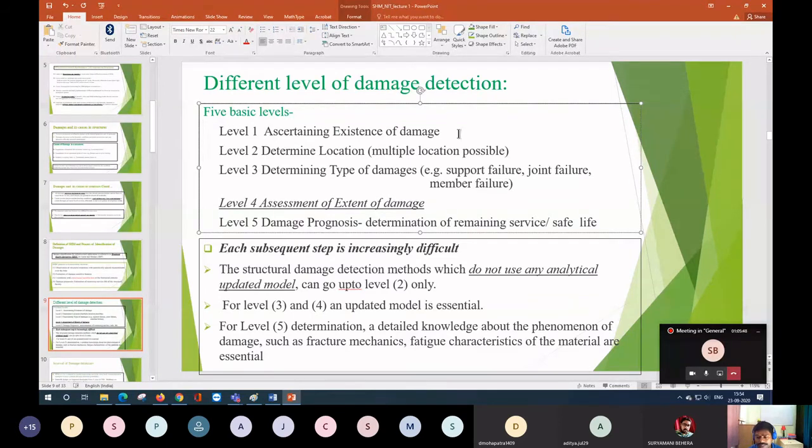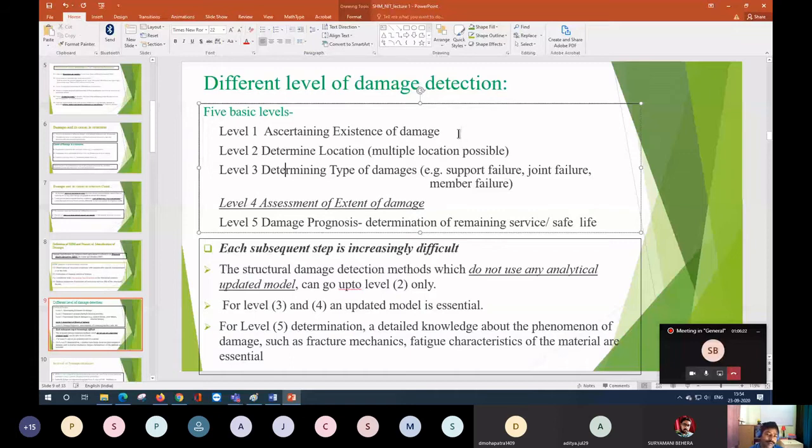If you are going through some literature of health monitoring, and somebody among our participants may be doing research on the topic, you will observe that in most cases they are going for single damage. There is one structure and one damage, and that one damage only is causing the difference in the response. Then they apply some inverse algorithm to detect that single damage. Now if the damage is multiple, it will be difficult.